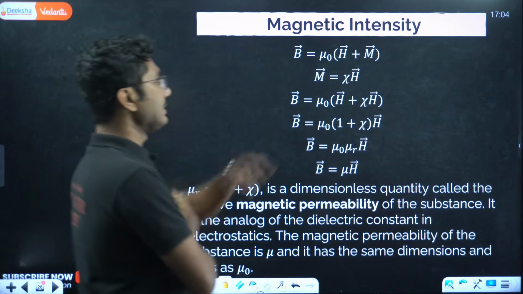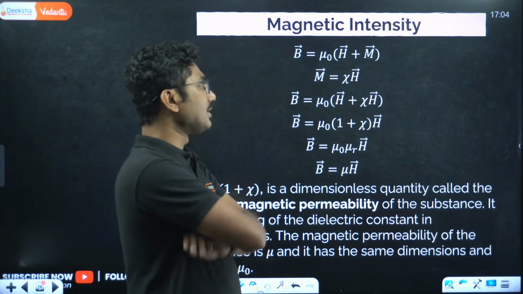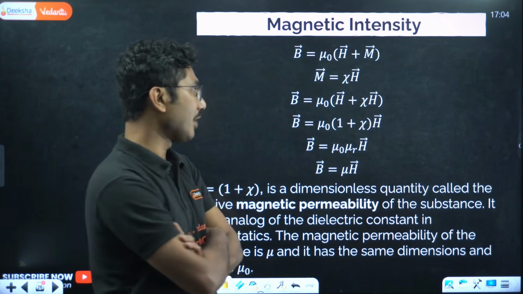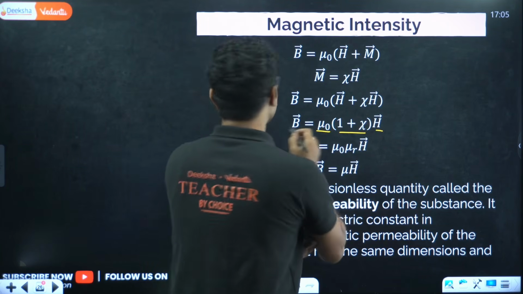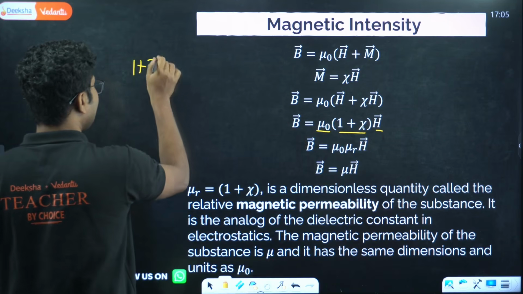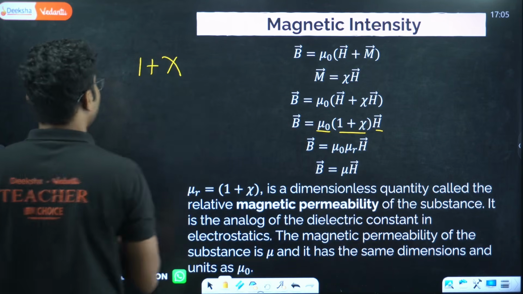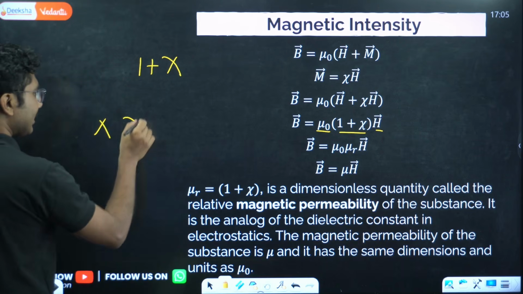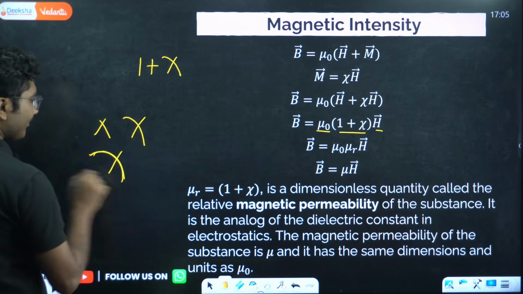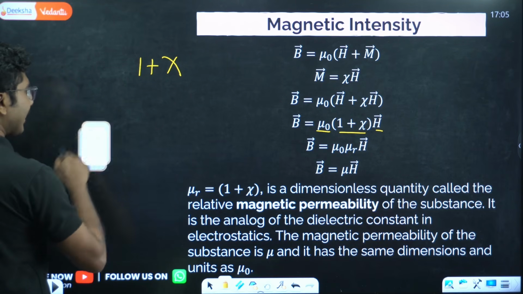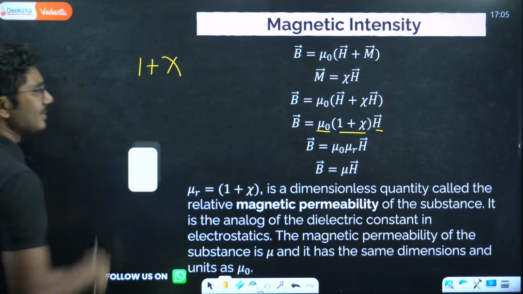Now B is equal to mu naught times H plus M, and M is given by chi times H. So if you take that, you will get mu naught times 1 plus chi times H. Now how to draw this chi: it is like an X. Here one stroke is this, another is this. You curve one side of the X and it becomes like a bow and arrow. So this is the bow, this is the arrow. This bow and arrow figure is called chi.